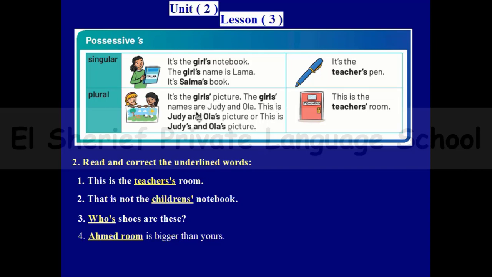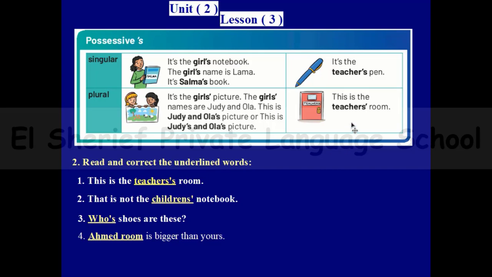The girls' names are Judy and Ula. This is Judy and Ula's picture, or this is Judy's and Ula's picture. I can add apostrophe s to the last name, or I can add apostrophe s to both names. So if I have a word which is plural and ends with s, I will just add apostrophe.